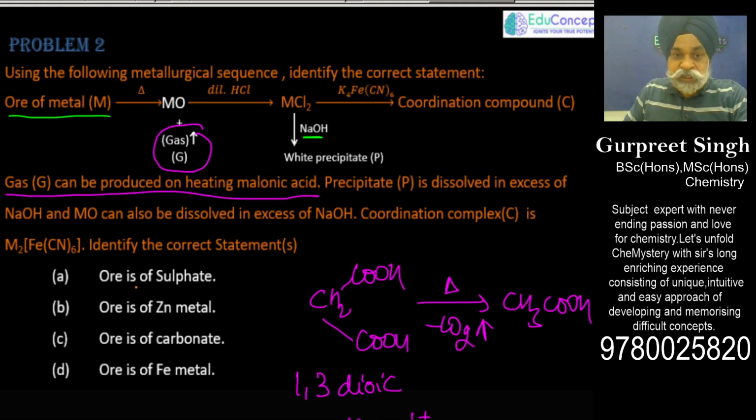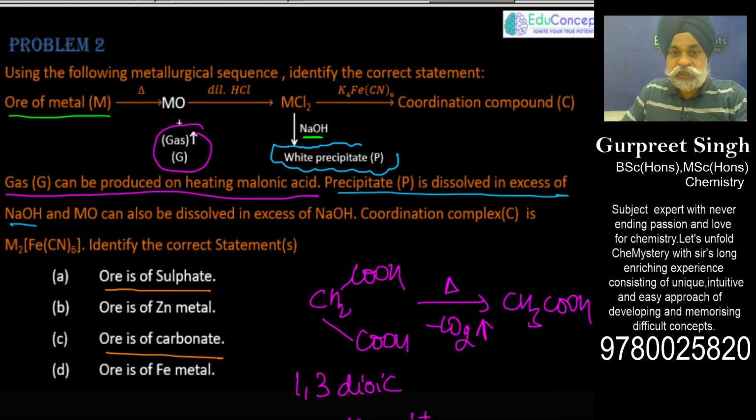So I can see they have written the ore is of sulfate and the ore is of carbonate. In a way, a strong inference we are getting is that it would be a carbonate ore rather than a sulfate. Now what next they are saying is that the precipitate P dissolves in excess of NaOH. This white precipitate which we get dissolves in excess of NaOH.